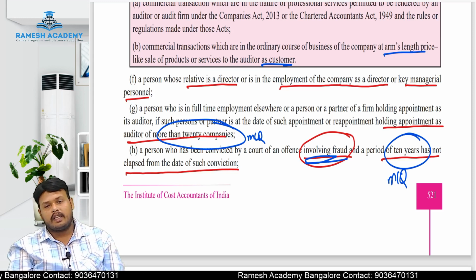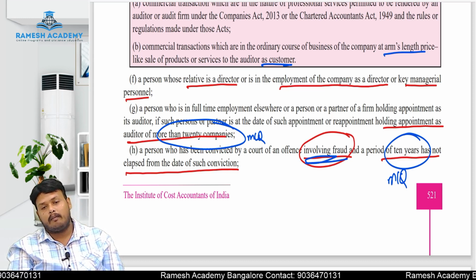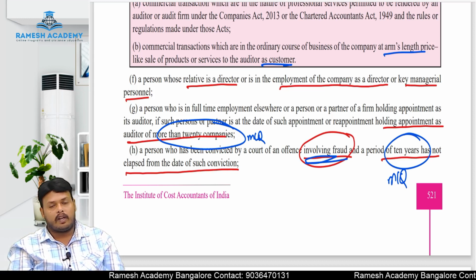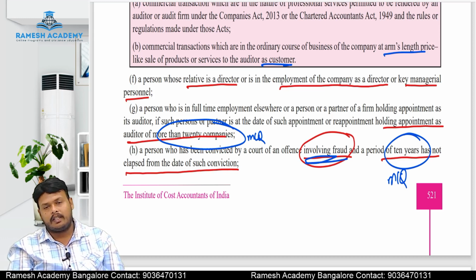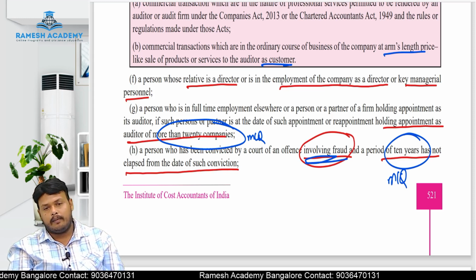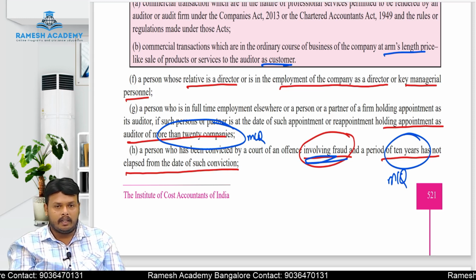Now, a person is a qualified chartered accountant holding a certificate of practice. In that case, the maximum ceiling on the number of audits is how much? The maximum number of audits he can take up is 20 audits, not more than 20 audits. In the case of tax audits, the limit is 60, whereas in the case of normal company audits, signing audits, in that case how much? Maximum ceiling limit is 20 companies, and there are some relaxations here we can see in the upcoming classes.